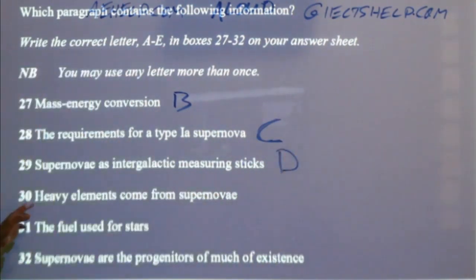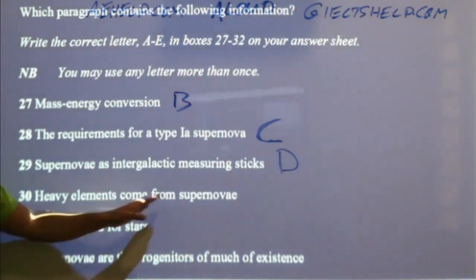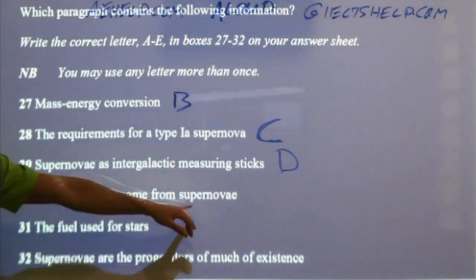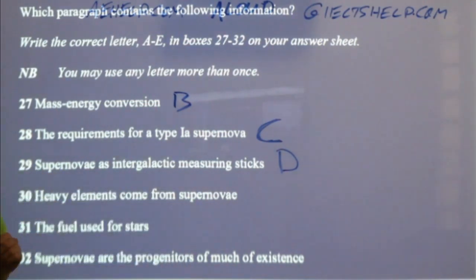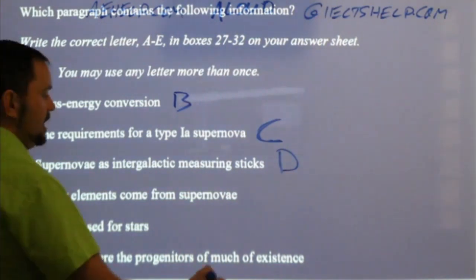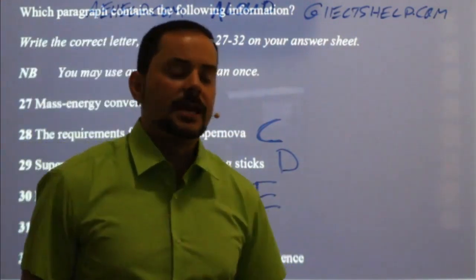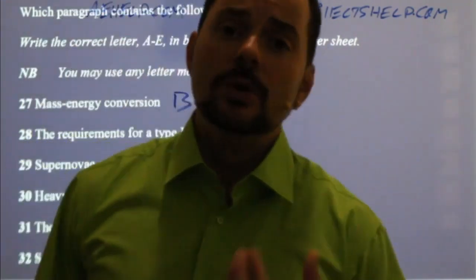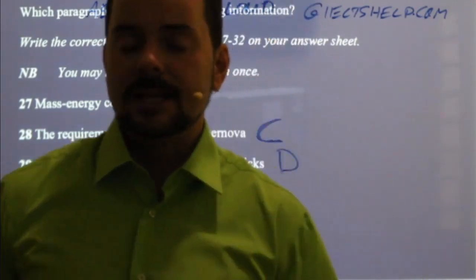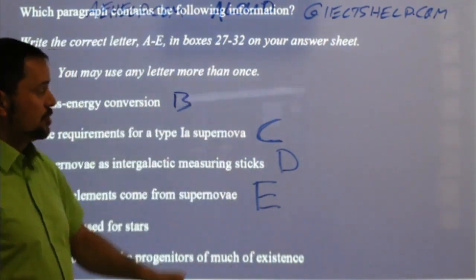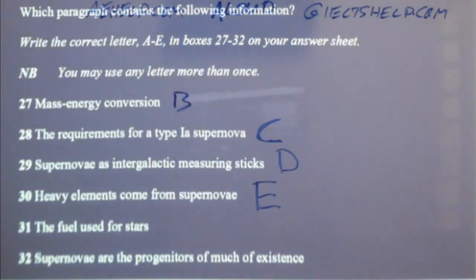Okay, number 30, heavy elements come from supernovae. Muhammad Wahab says that's E. A lot of you say E. Yeah, we talked about gold, silver, lead. Okay, so I want to emphasize for you that when you read critically and you pay attention and you know what you're doing and you practice this at home, you can answer questions without trying to search for all this information.